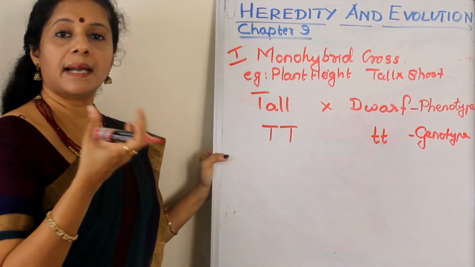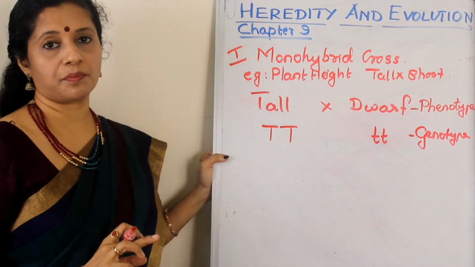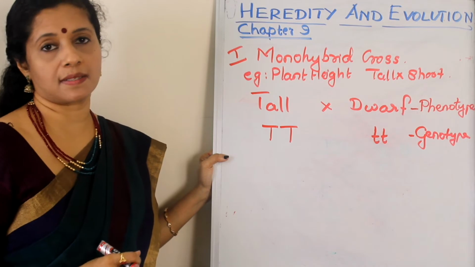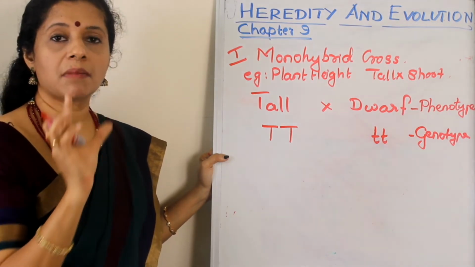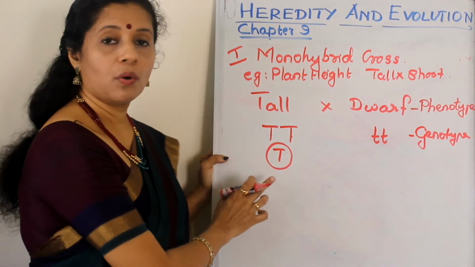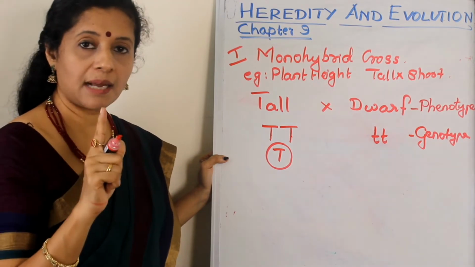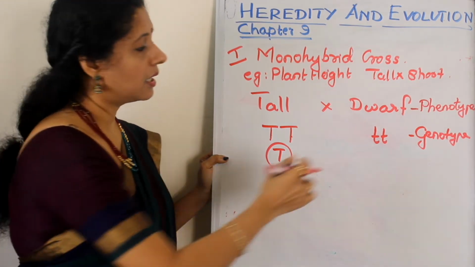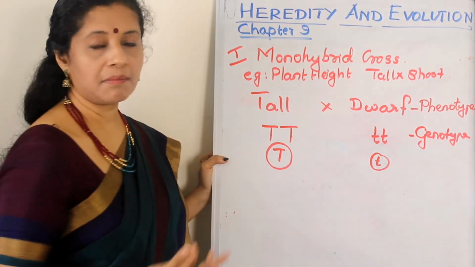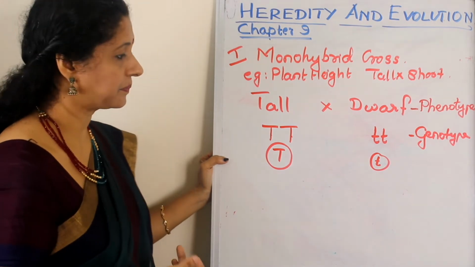Now you know that when gametes are forming, gametes will have only one set of chromosomes, because gametes are formed by a reduction division or meiosis. So during that time the chromosome number will become half, we call it haploid. Out of these two, only one gene will be there in the gamete. So each gamete will have only one gene for a character. Here you could write it two times, but it doesn't make any difference because both are identical. So no need to write twice, it was confusing.